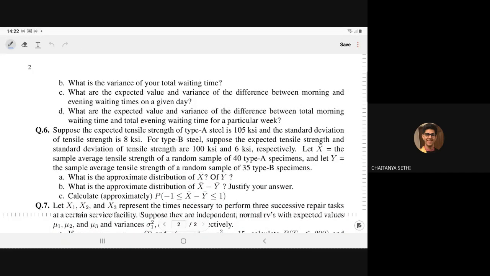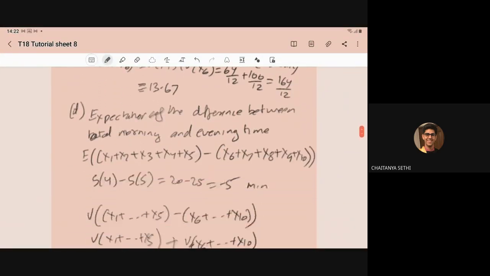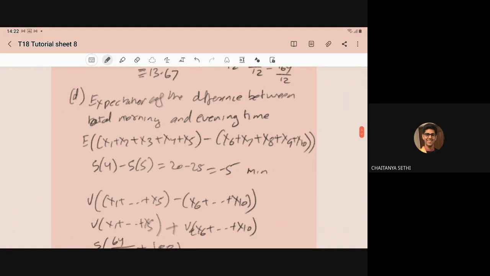Then after, what are the expected value and variance of the difference between total morning waiting time and total evening waiting time for a particular week? So here we have to compute the expectation and the variance of the difference between the total morning and total evening waiting time. So morning time will become X1 plus X2 plus X3 plus X4 plus X5, and evening time will become X6 plus X7 plus X8 plus X9 plus X10.